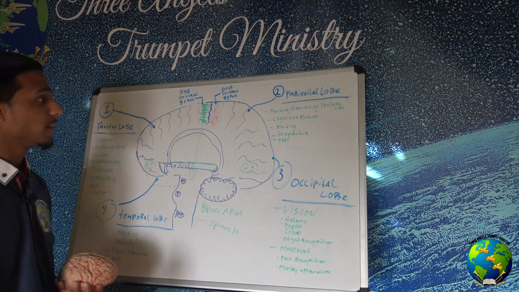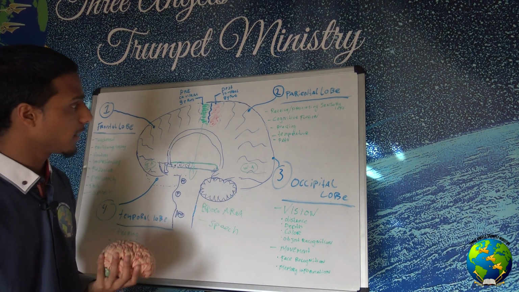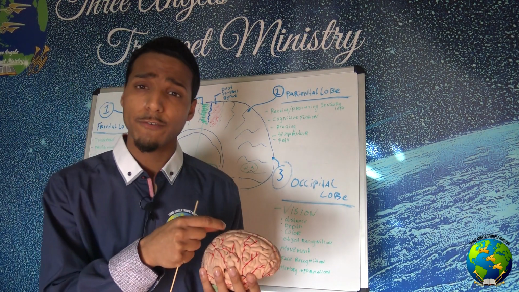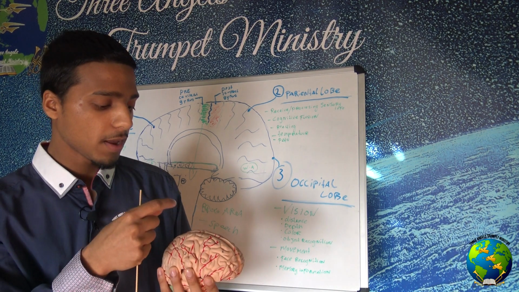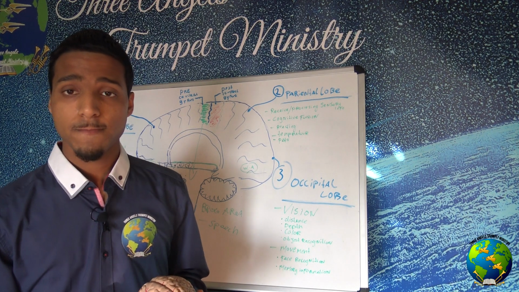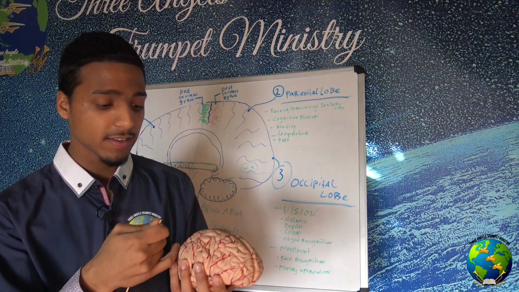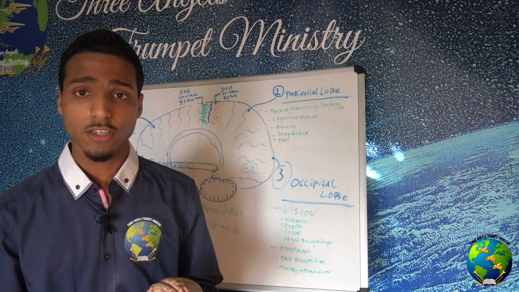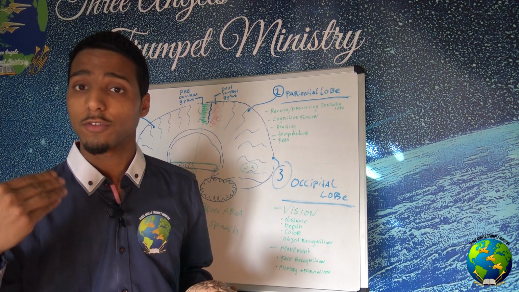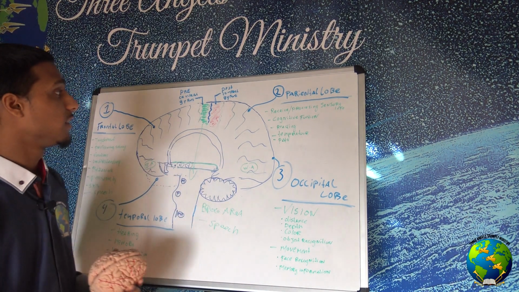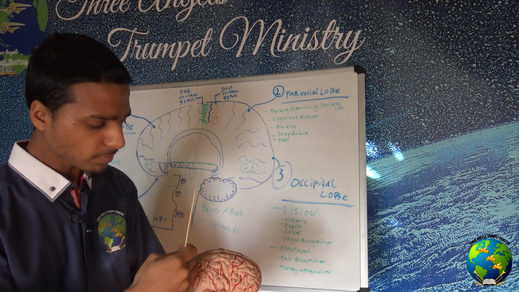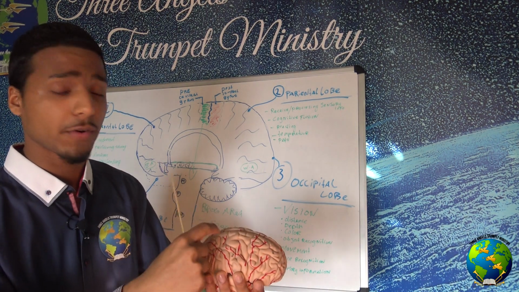The function of the parietal lobe is where your cognitive functions take place. It's also the place where sensory information is perceived and processed. Sensations also take place in the parietal lobe. By sensation I mean the sense of taste, smell and touch, all of which take place in the parietal lobe. Something else that takes place here is reaction.